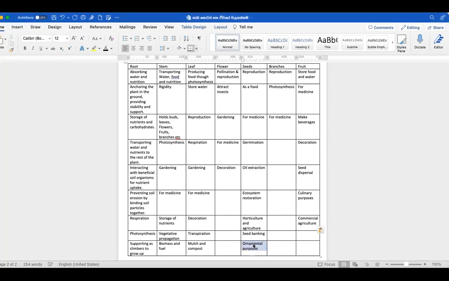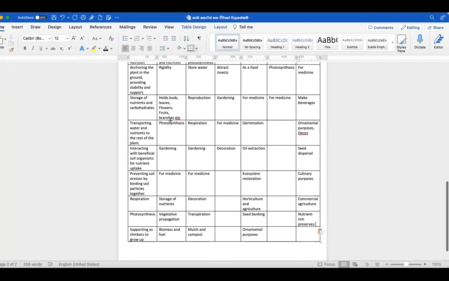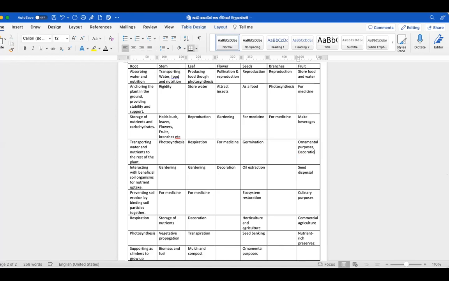And this can also be used for ornamental purposes, during decoration, for decors, etc. And that is basically rich with nutrition. A supplement we can use. So nutrition, preserves. Okay, these are the things.